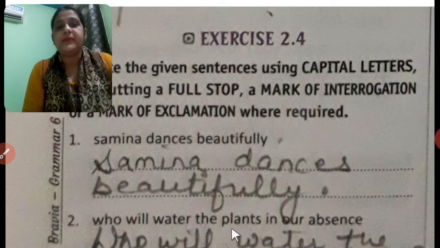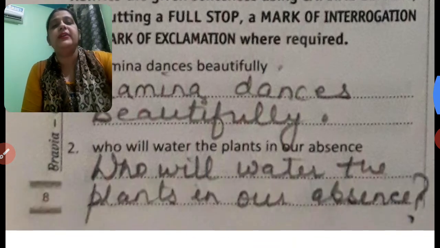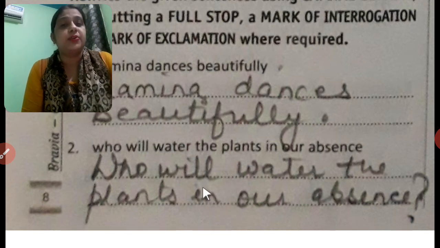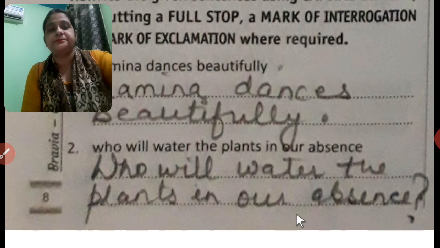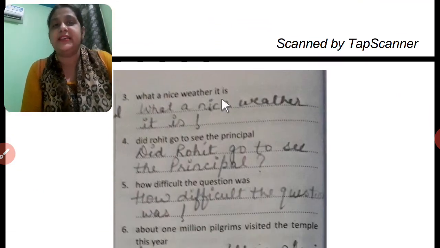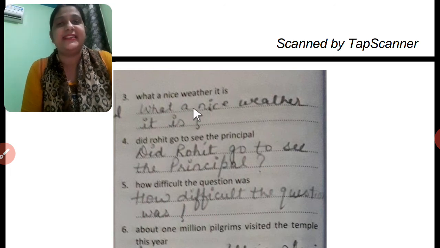Next question. Who will water the plants in our absence? So this sentence is a question. We have written W of who in capital letter, and at the end of the sentence we have put a question mark. Next is, what a nice weather it is. It expresses our sudden strong feeling. It's an exclamatory sentence. So W of what is written in capital letter, and at the last there